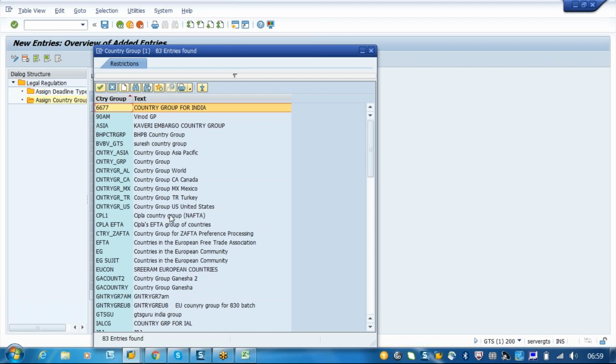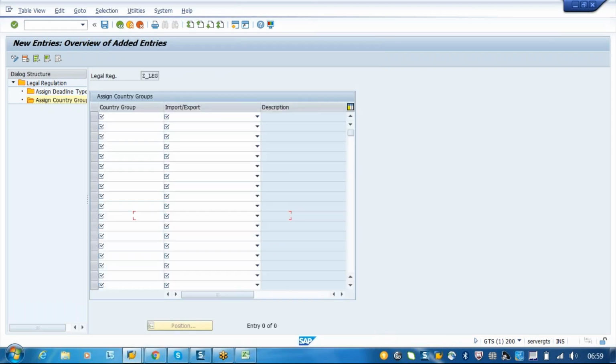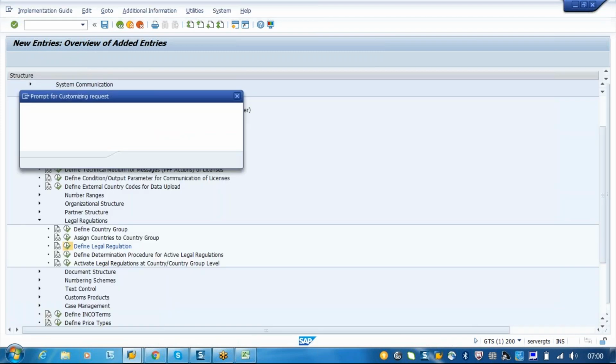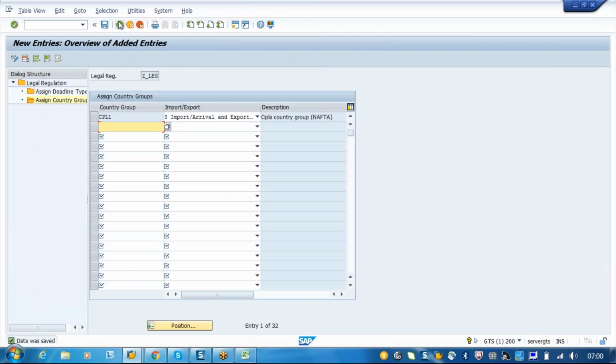Yeah, I will just take a NAFTA group. Here I have to just mention whether it's an export or import. If you want only specifically for import, you can just mention 1, or if you want for both, you can mention 2. So now we have created CPL1. So that's where we can create a country group.